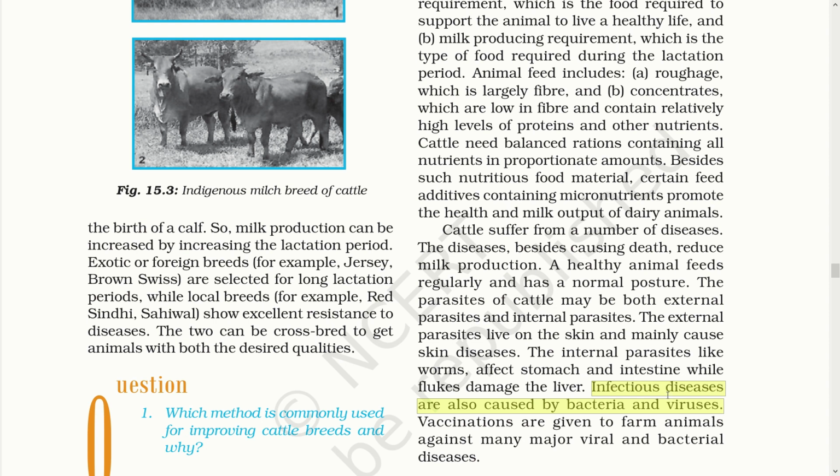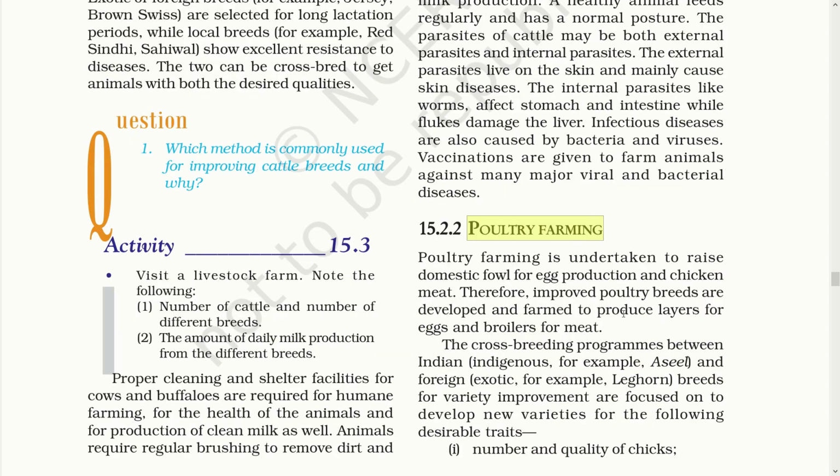Now the only thing to overcome all this problem is vaccination. Poultry farming. Poultry is the rearing, breeding and caring of domesticated birds like chicken, ducks, turkey and so on. They are reared for their meat and eggs. Poultry birds are generally known as fowls.